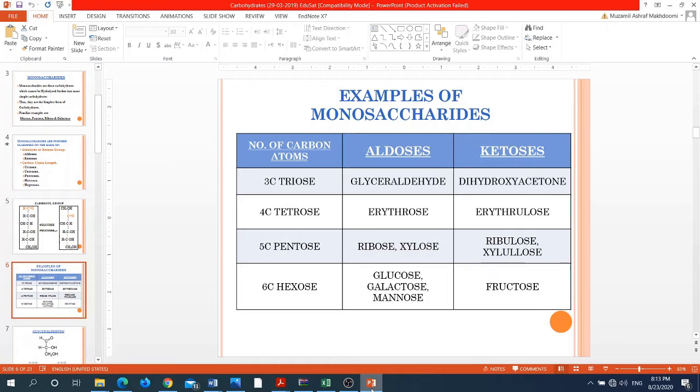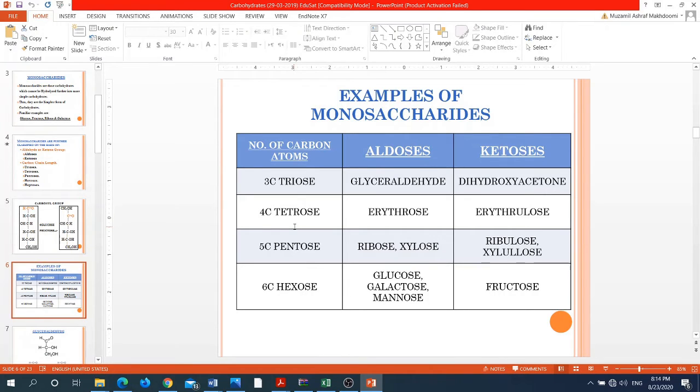So the simplest of the monosaccharides is the one having 3 carbon atoms. So that's referred to as the triose. The example of the aldotriose is glyceraldehyde, while the example of the ketotriose is dihydroxyacetone. Similarly, an example of the monosaccharide having 4 carbon atoms, referred to as the tetrose, is erythrose as aldotetrose, while erythrulose is a ketotetrose.